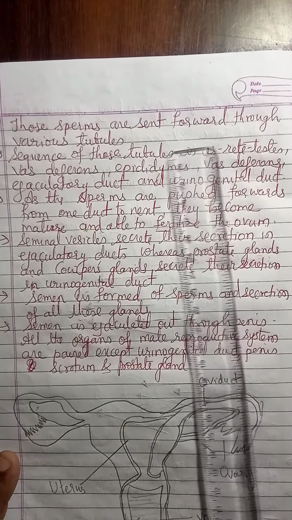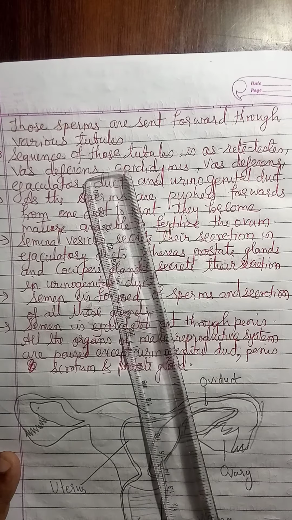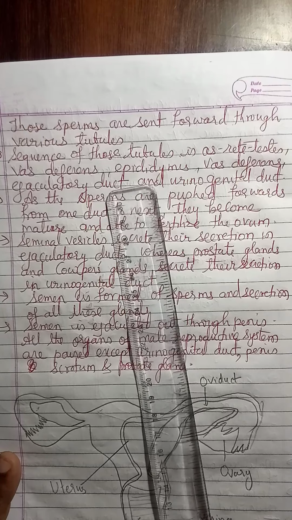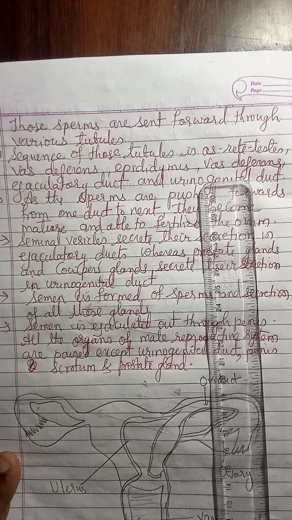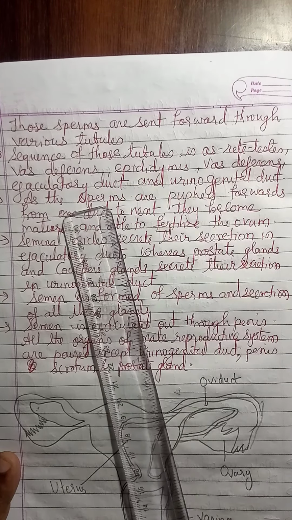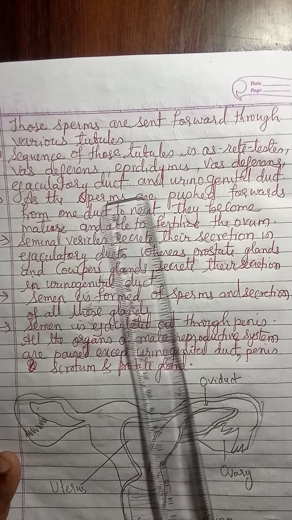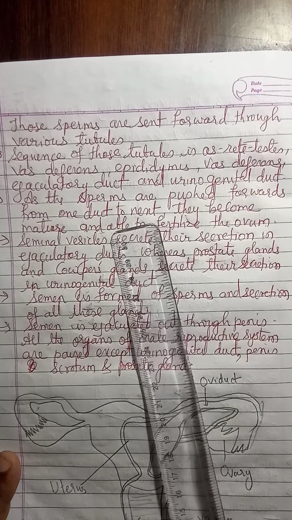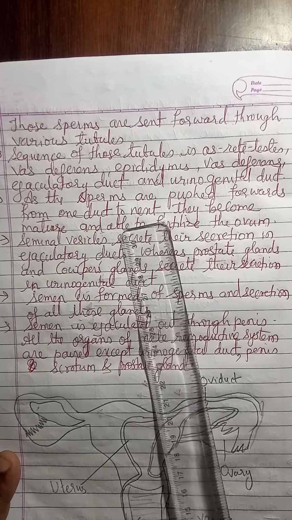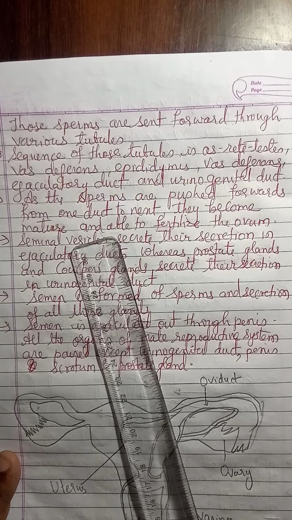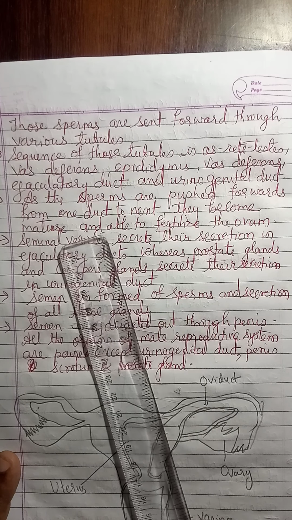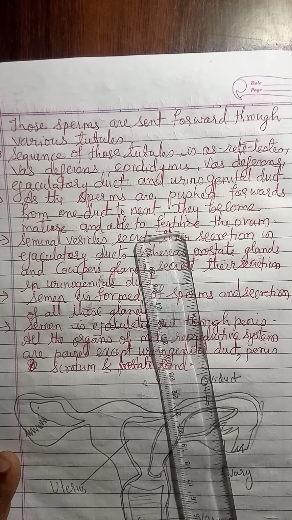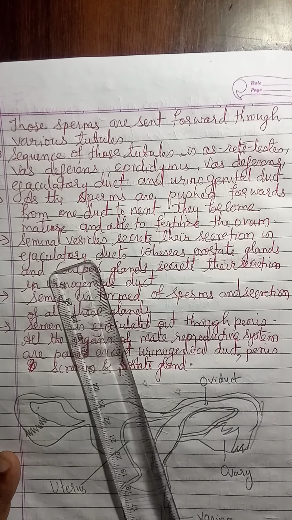Those sperms are sent forward through various tubules. The sequence of these tubules is rete testis, vas deferens, epididymis, vas deferens, ejaculatory duct, and urinogenital duct. As the sperms are pushed forward from one duct to the next, they become mature and able to fertilize the ovum.